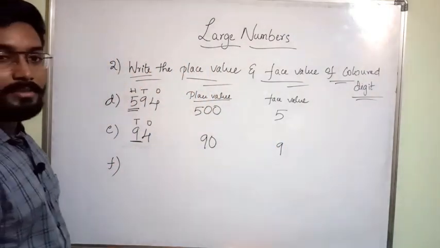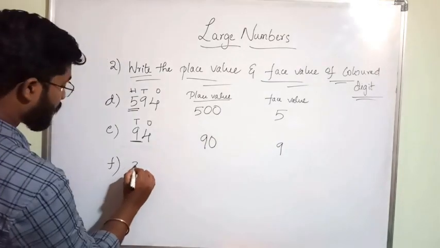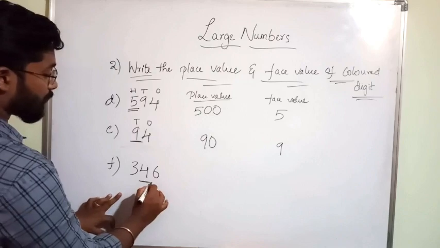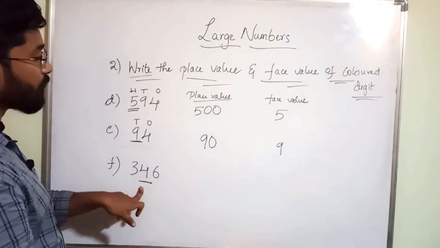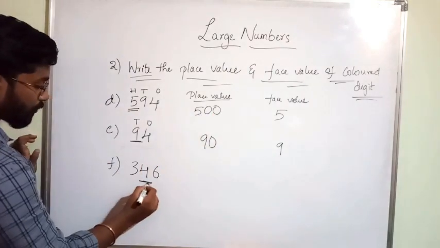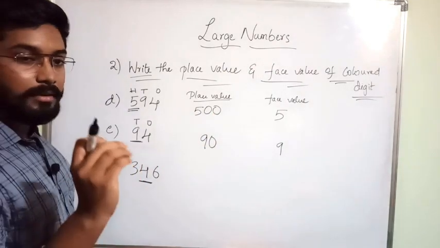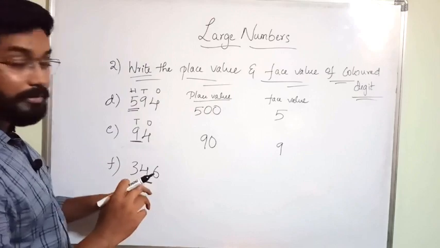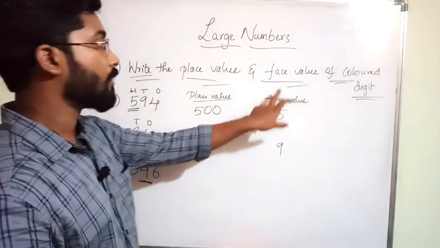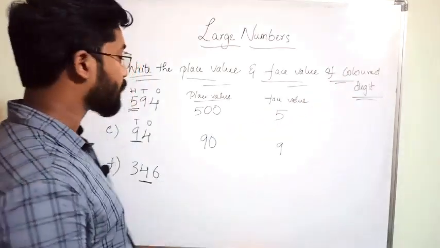Next number is 346. 4 is in red color. So we have to find the place value and face value of what? Of 4. Which number is colored? We have to find the place value and face value of that number only. Read the heading carefully.